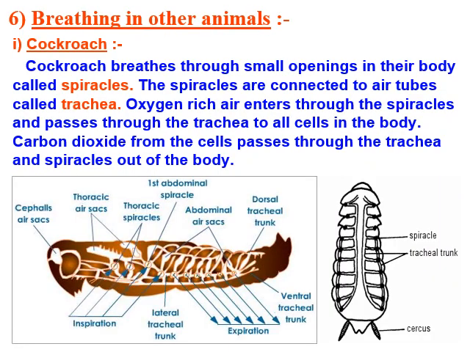Breathing in other animals. First is the cockroach. Cockroaches or cockroach-like insects breathe through small openings in their body called spiracles. The spiracles are connected to air tubes called trachea. Oxygen-rich air enters through these spiracles and passes through the trachea to all cells of the body. And carbon dioxide from the cells passes through the trachea and spiracles out of the body.